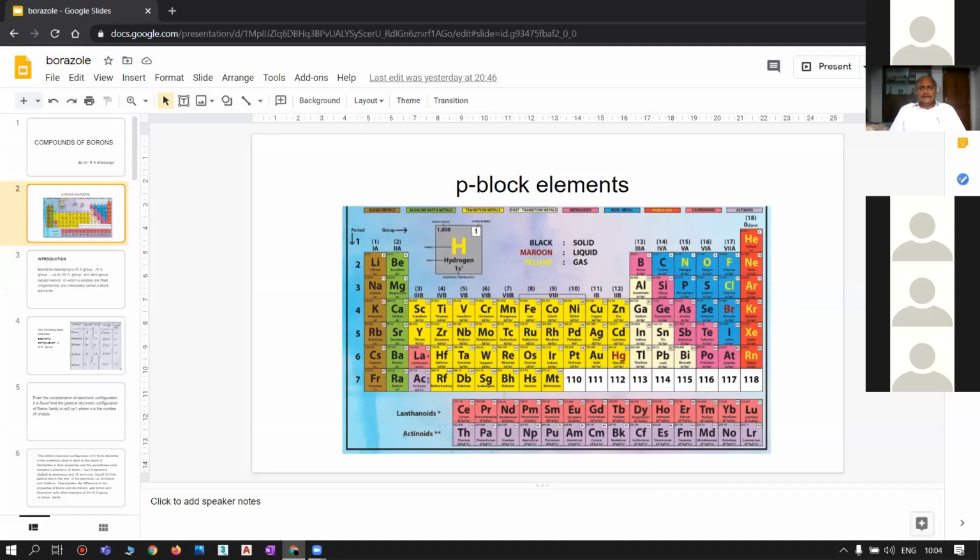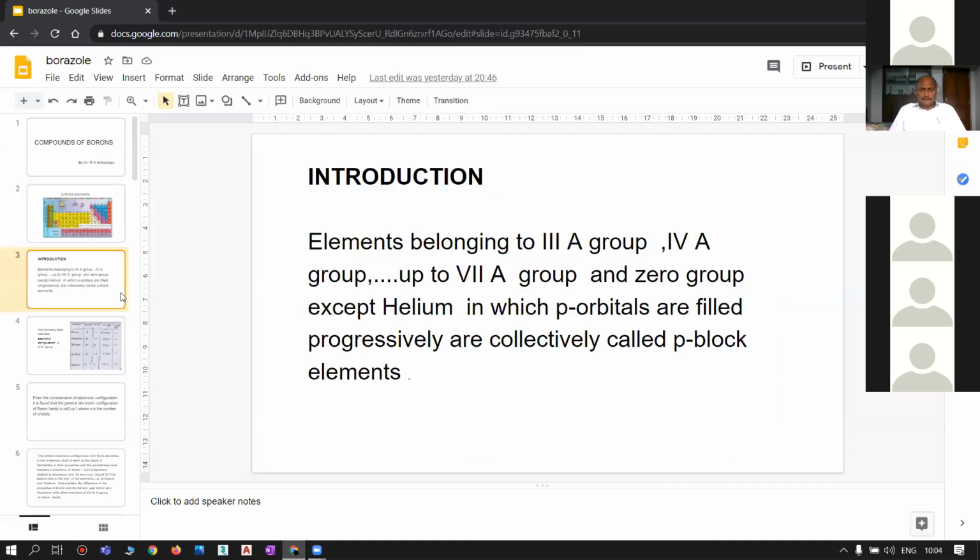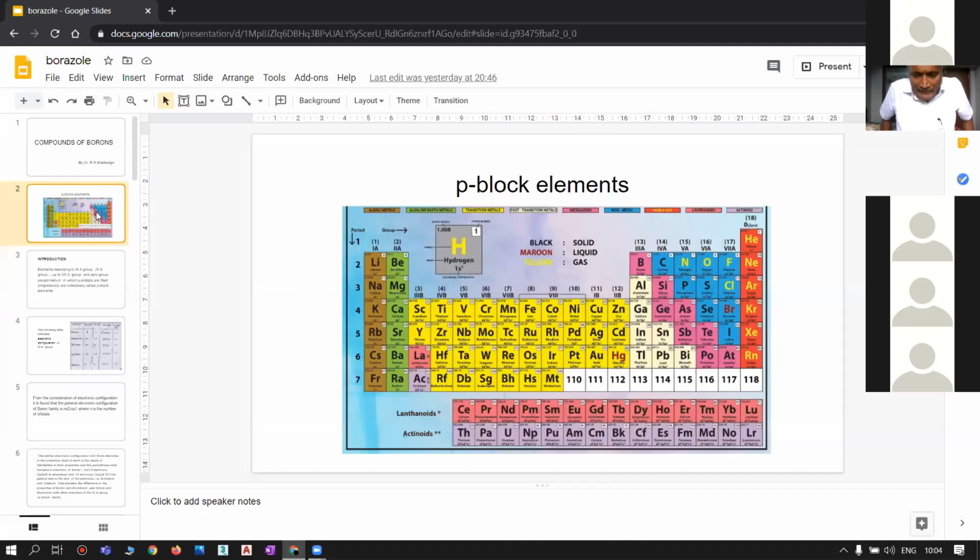That is, in the boron family, that is third A group of the periodic table, the valence electron enters into the np1 orbital. The elements boron, aluminium, gallium, indium, thallium constitute the third A group.